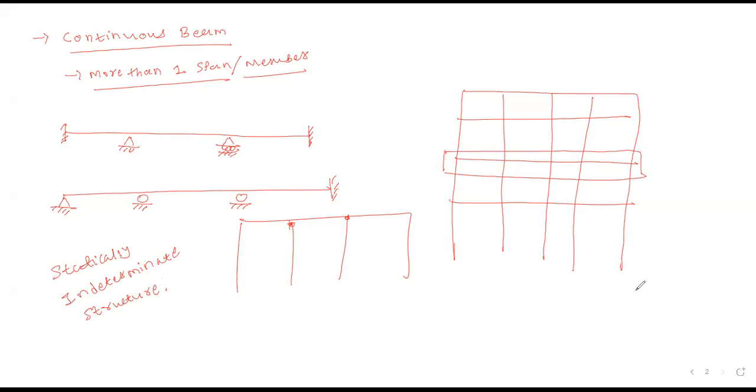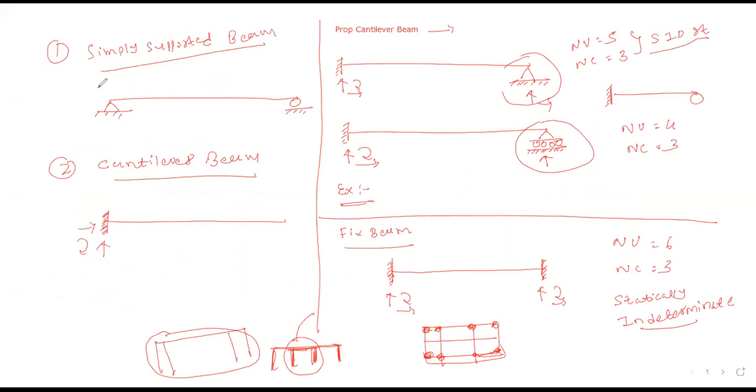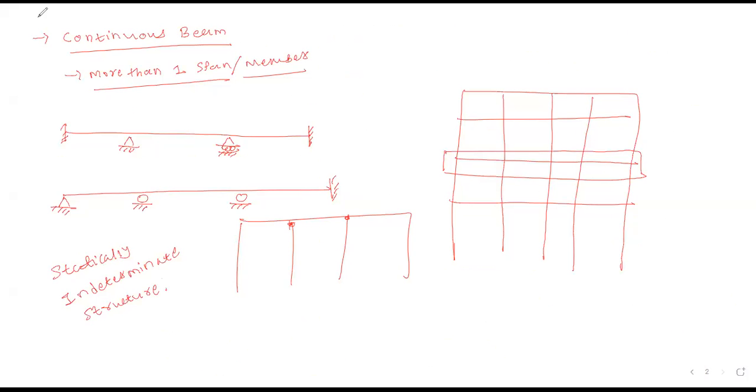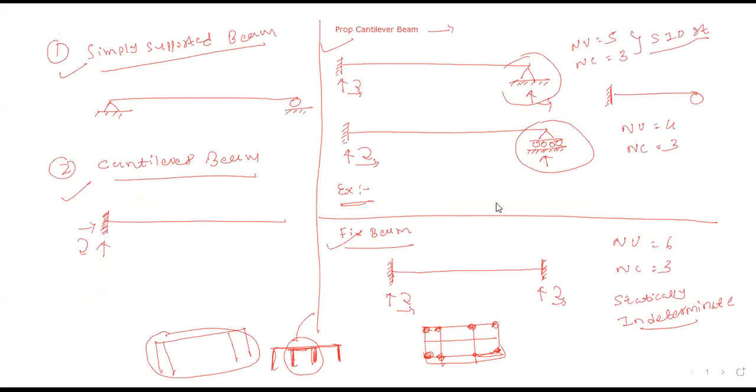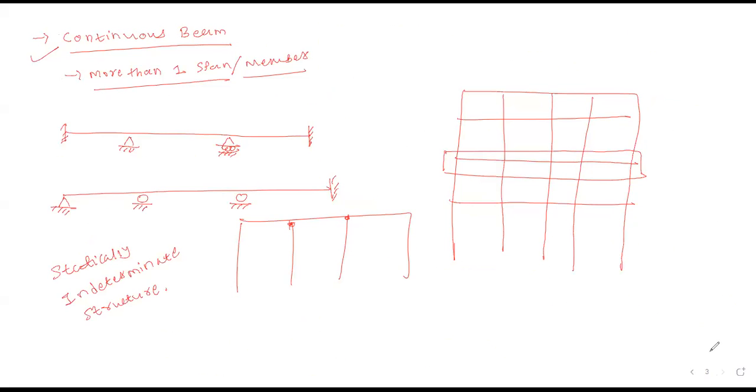So now we have discussed the number of beams. First is the simply supported beam, cantilever beam, prop cantilever beam, fixed beam, and the next one is the continuous beam. Now the last type of beam is the overhanging beam, that is part of your syllabus. So we have learned only three beams in your syllabus. One is the simply supported beam, another is the cantilever beam, and the last one is the overhanging beam. Picture.